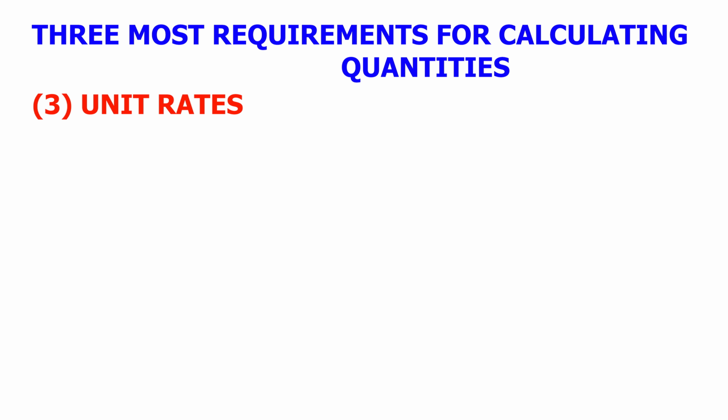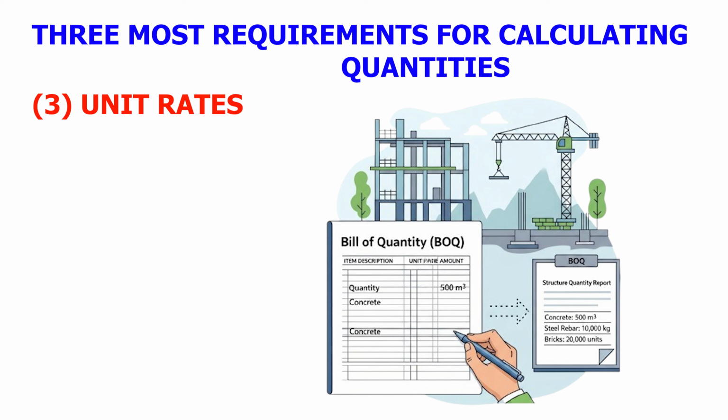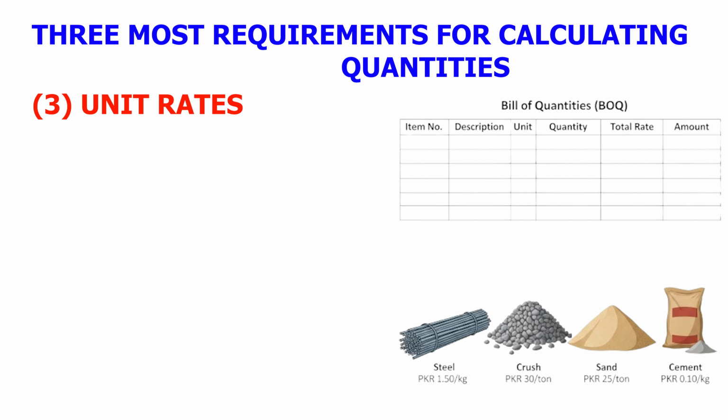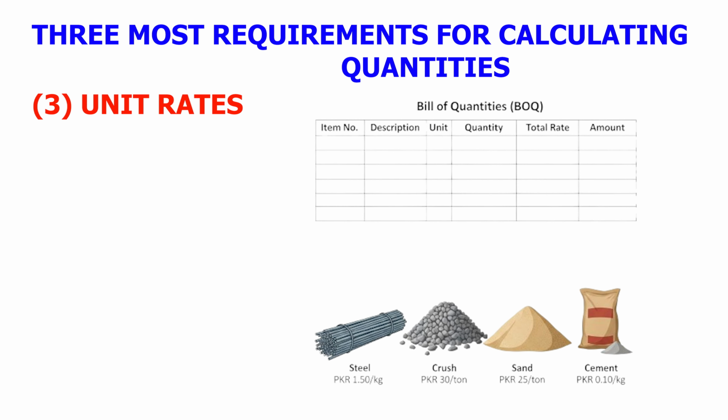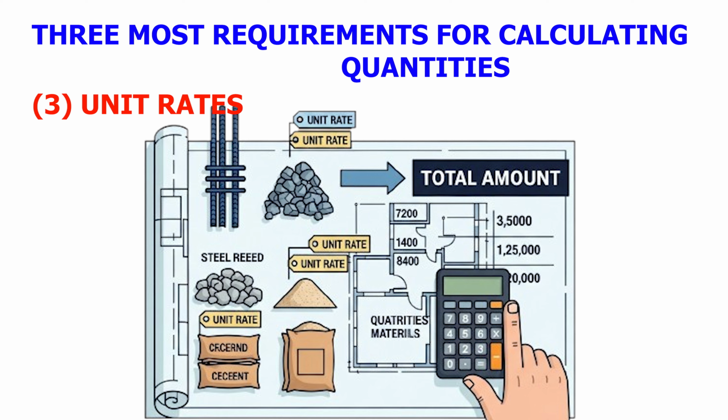Third, unit rates. When the quantity of a structure is known, then its bill of quantity, BOQ, is prepared. To prepare a BOQ, we also need the unit rates of materials, steel, crush, sand, cement, etc. If we know the unit rate of each item, then by multiplying it with the quantity, we can easily calculate the total amount of the structure.